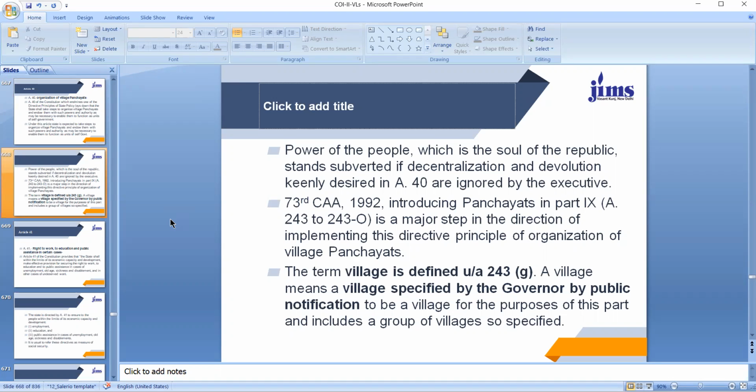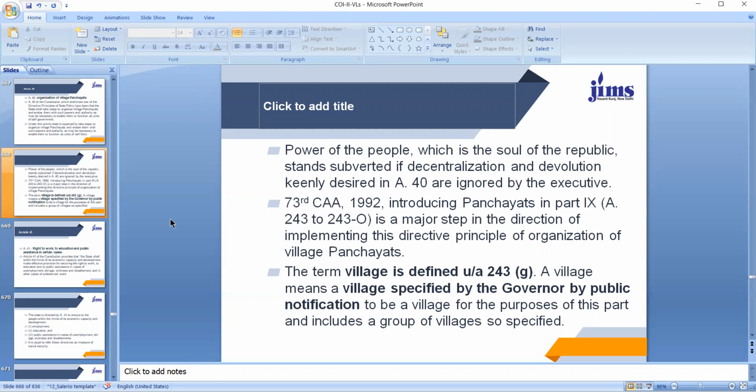You see, this organization of panchayat and the village panchayats were given a constitutional status by 73rd Constitutional Amendment Act 1992, which introduced panchayats in Part IX of our Constitution from Article 243 to 243O. This is a major step in the direction of implementing this directive principle of organization of village panchayats, because now the panchayats have been given the constitutional status.